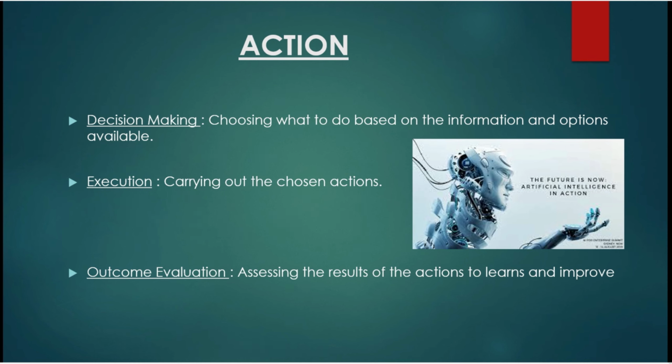And the next one is outcome evaluation. Assessing the results of the action to learn and improve. For example, if you try a new recipe for the first time, you evaluate the outcome by tasting the dish and considering what went well and what could be improved. This process helps you refine your cooking skills and make better meals in the future. This is all about artificial intelligence mind mapping.